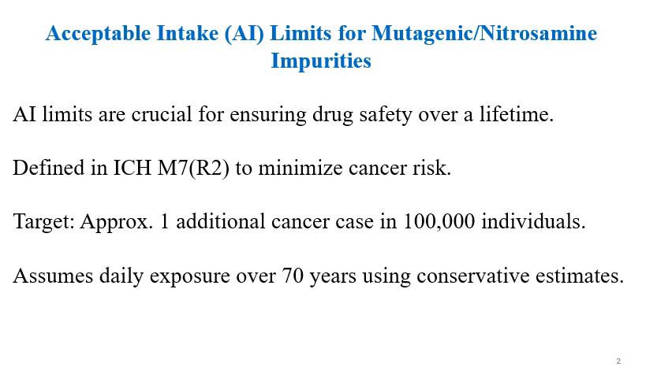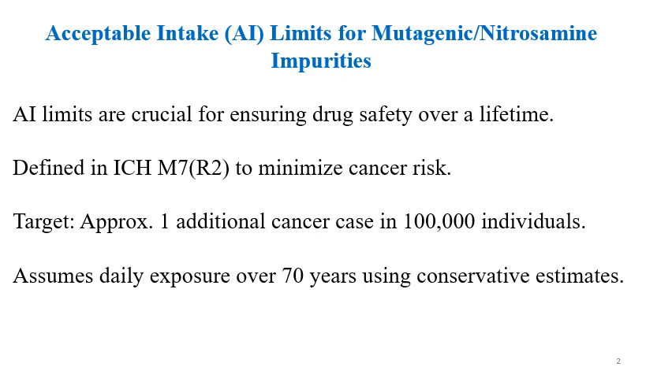AI limits are very crucial and very important for nitrosamines and mutagenic type of impurities so that drug safety is ensured over a lifetime. And these AI limits are defined in the main ICH guideline, that is the ICH M7 guideline for mutagenic impurities, to minimize the risk of cancer in the patients.